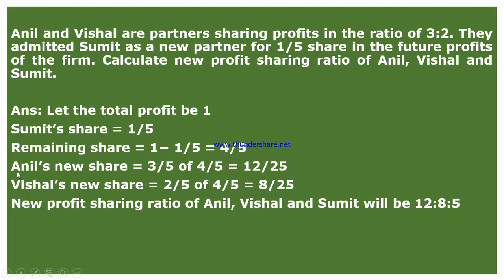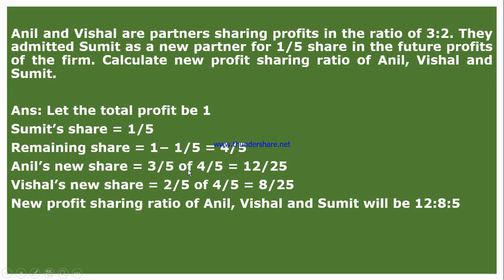How? Let us see it. Therefore, Anil's new share is equal to 3/5 of 4/5, that is 3/5 multiplied by 4/5.